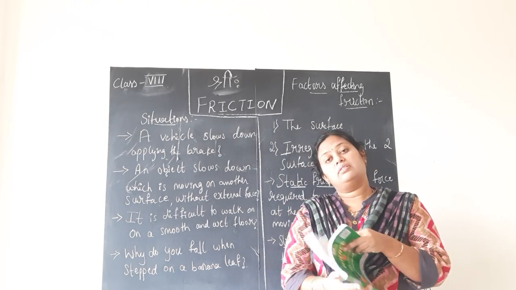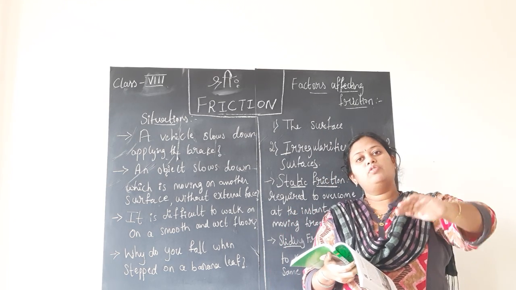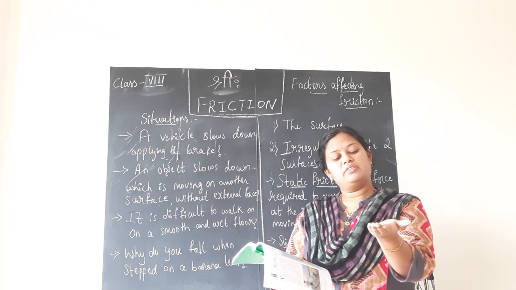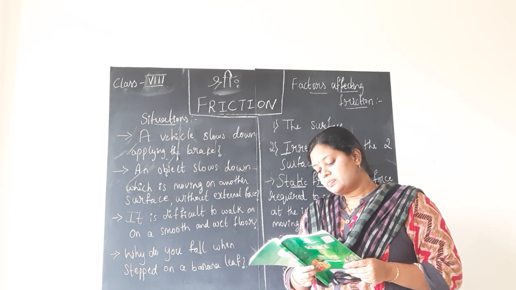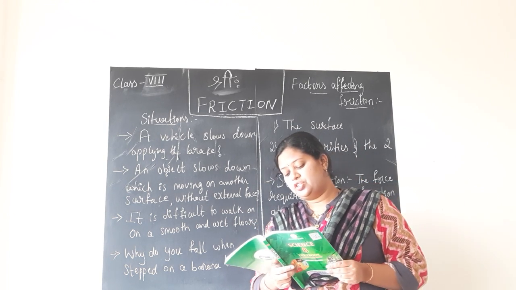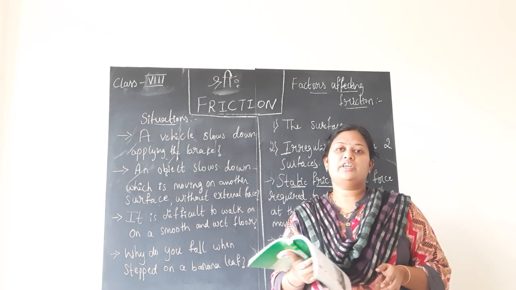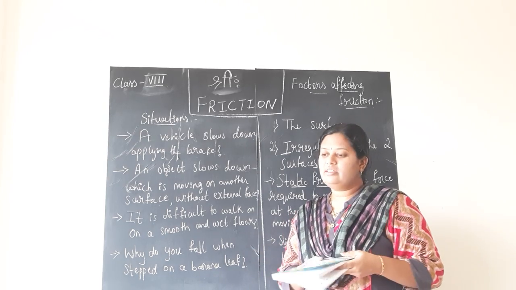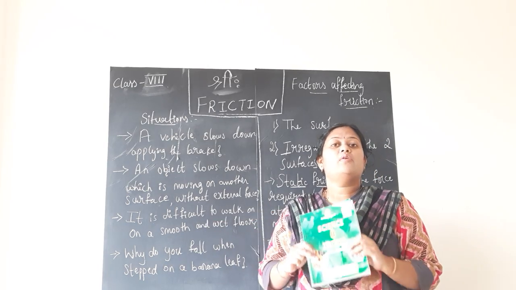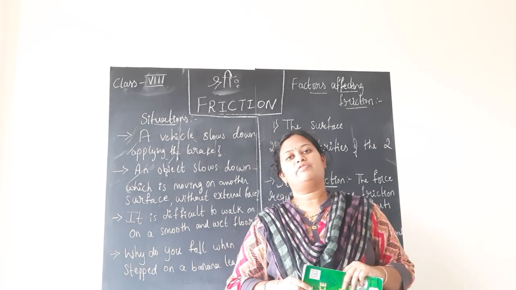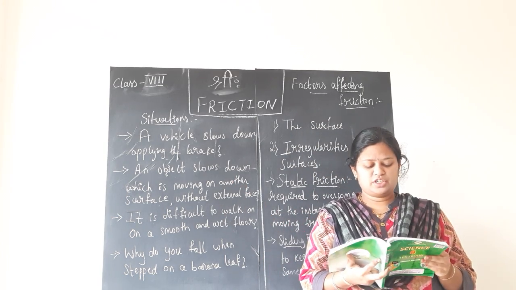The same thing in activity 8.1 also: when you try to push the book, it will move a certain distance and come to rest. Why? Because there is frictional force present between the surface of the book and of course the surface of the table. Can you think of an explanation? This is the explanation. Can we say that a force must be acting on the book opposing its motion? This force is called the frictional force. Even though I am applying the force to push the book from that side, the book is stopping at a certain point. Why? Because some other force is opposing the motion of the book. Which force is that? Of course, it is the frictional force, children.